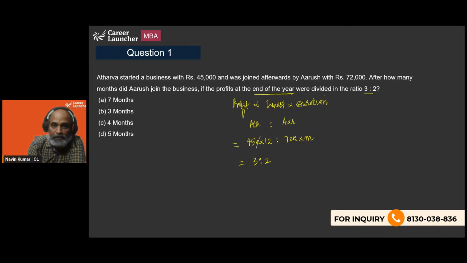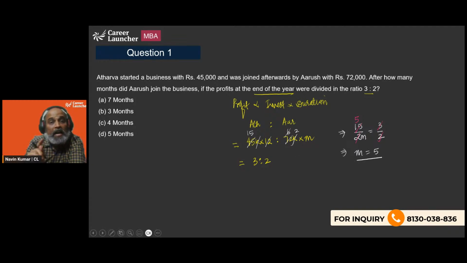So first thing that will vanish is going to be K. Next, 12 into 6 is 72. And then they both are divisible by 3, 45 and 6, so this is 2 and this will turn out to be 15. So we will be getting 15 by 2m is equal to 3 by 2. The next thing that will be removed is 2, it's common. And then this is 5. 3 times 5 is 15, so we'll get the value of m is equal to 5. So that means Arush invested for 5 months out of 12 months.